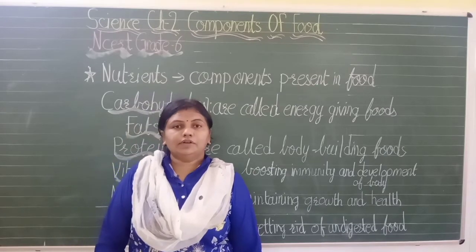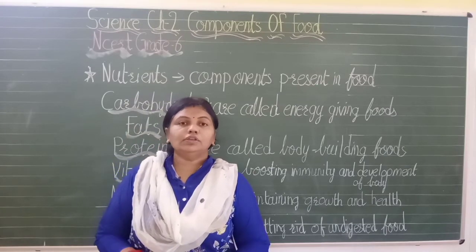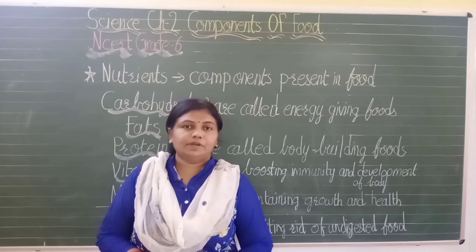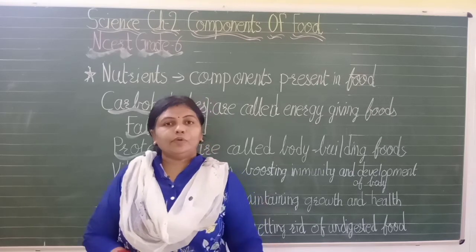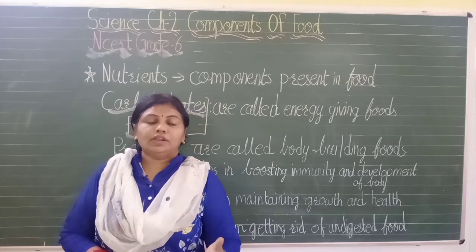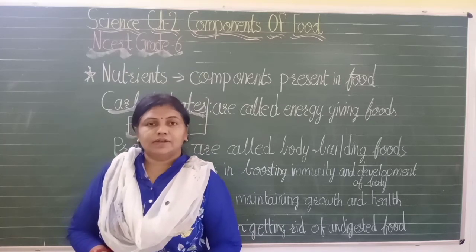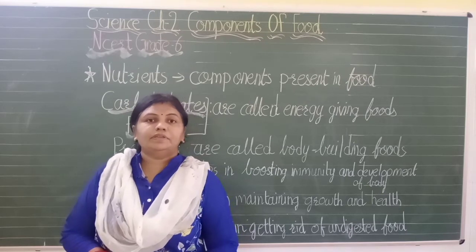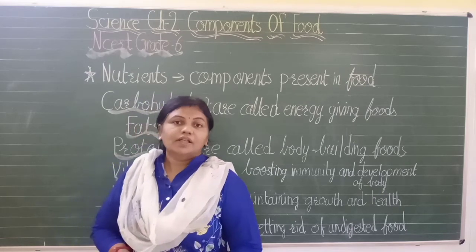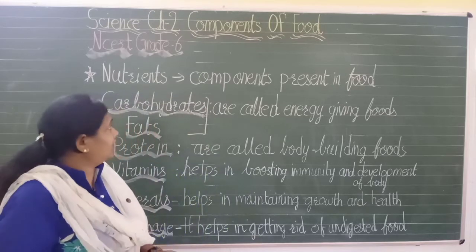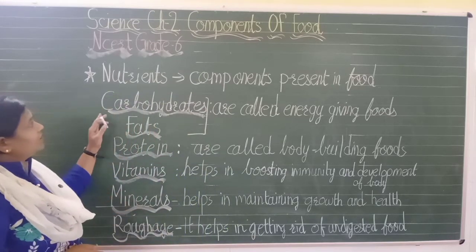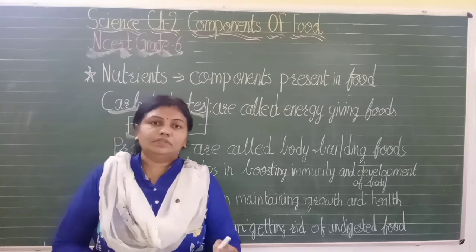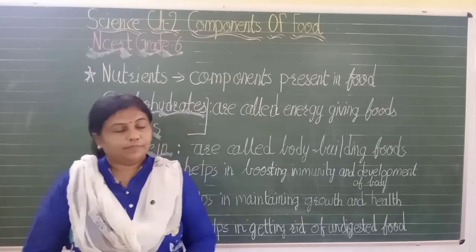Okay, now you have learned very well that all the nutrients are present in our food items. With the help of experiments, we have seen that carbohydrates, protein and fat are present. Later on in higher studies, you will also learn about vitamins and other nutrients. Now let us see which nutrients there are and what their important role is in our body.